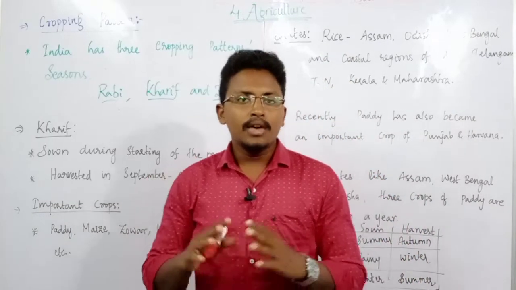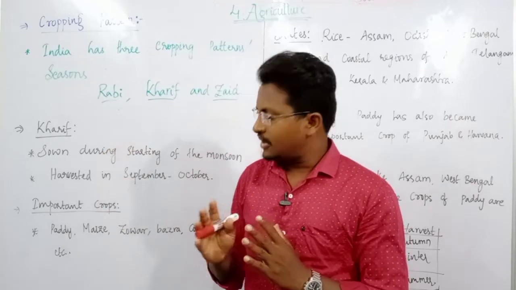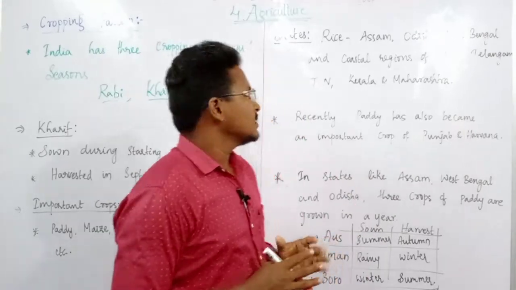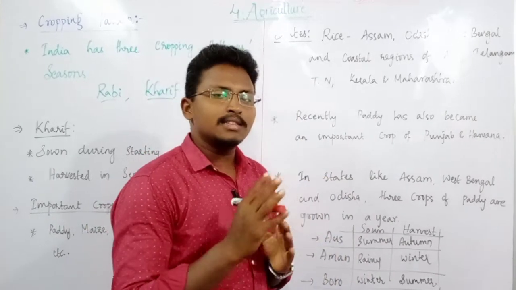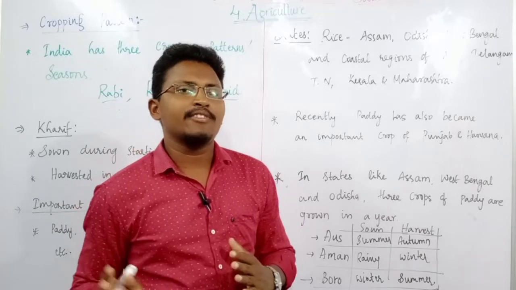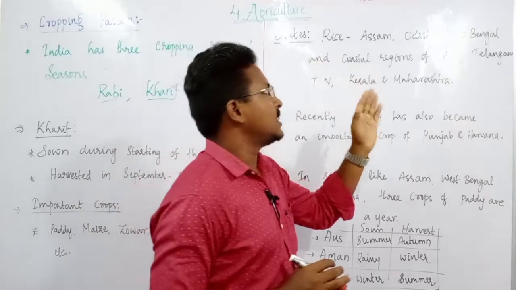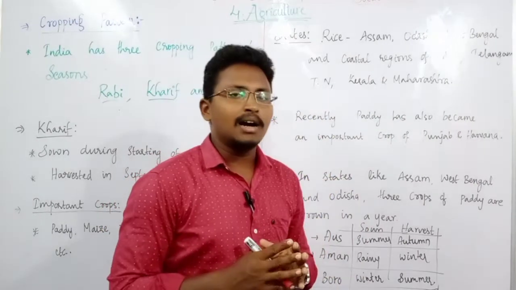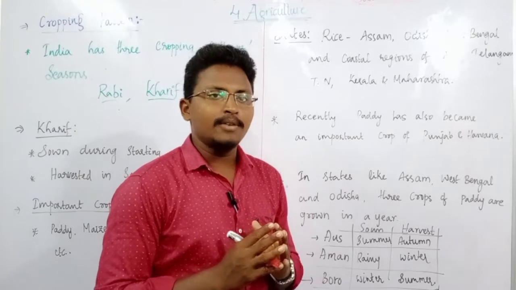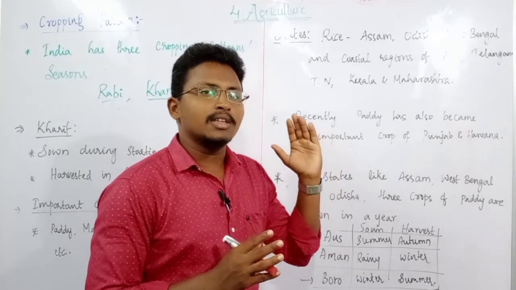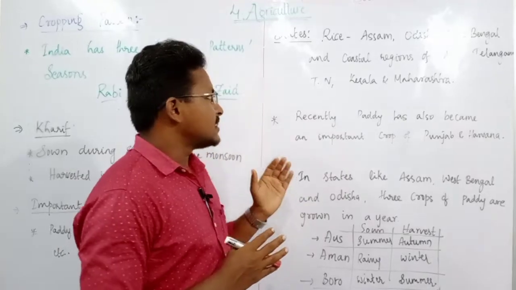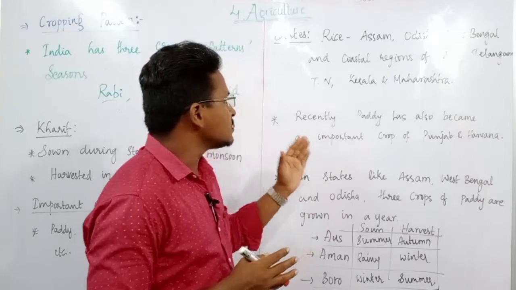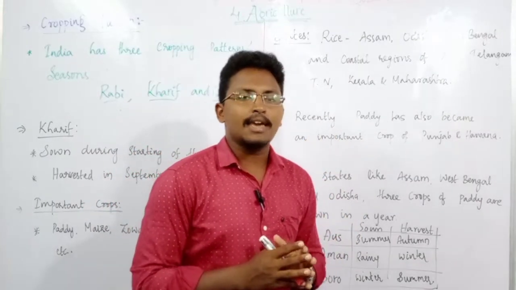etc. So among these important crops, the very important one is again this paddy, or you can also call this as rice. Some of the important states where this rice is mainly grown during this kharif season are states like Assam, Odisha, West Bengal, AP, Telangana, Tamil Nadu, Kerala as well as Maharashtra. These are the states where they grow this paddy or rice during this kharif time. And at the same time, growing of rice or paddy has also become a very important crop of states like Punjab and Haryana.